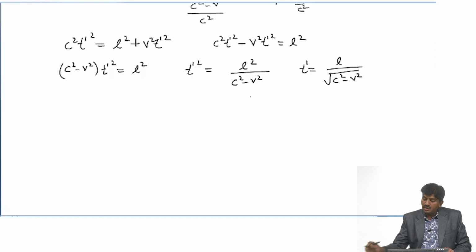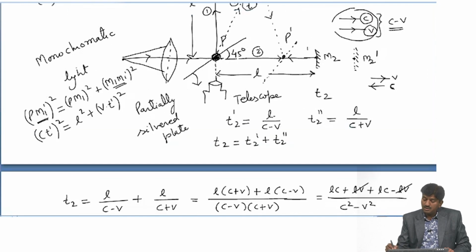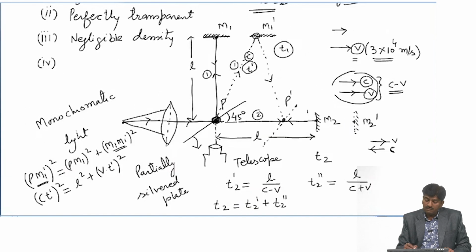This is the time taken from P to M1 dash, and the time of light ray from M1 dash to P dash should be again T dash.